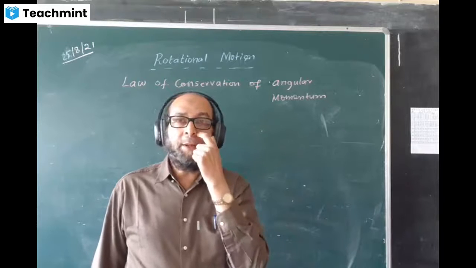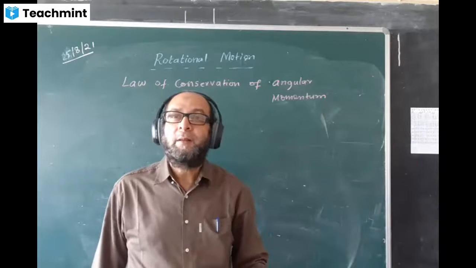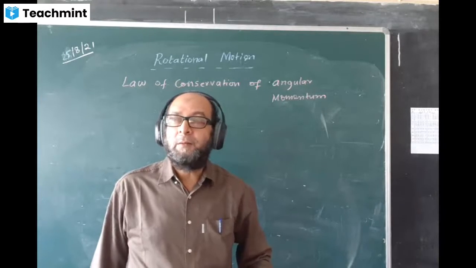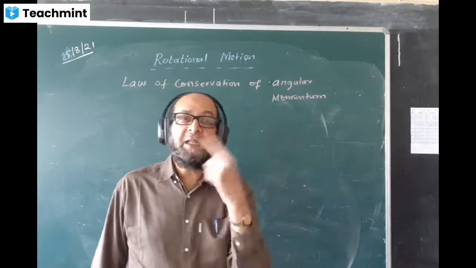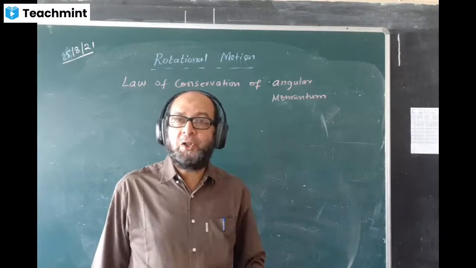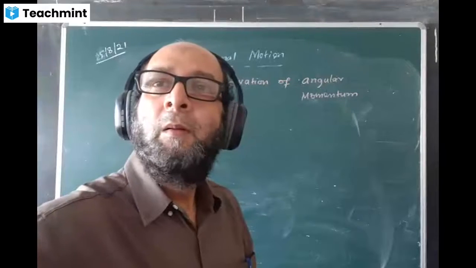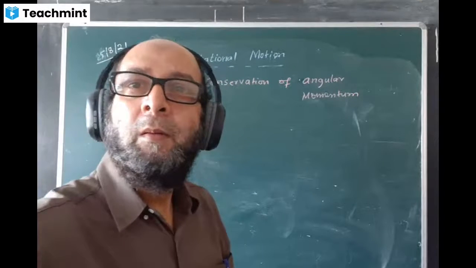And when the speed of rotation is increasing, then definitely the duration of the day decreases.